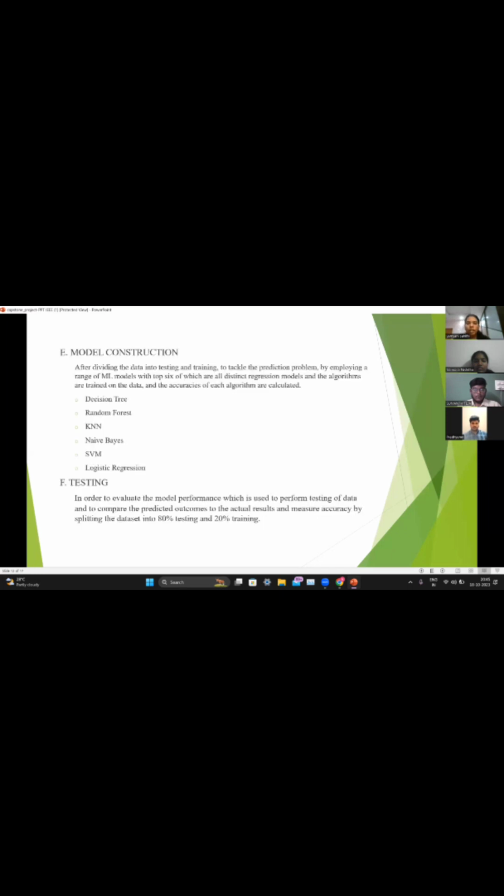Next, model contribution. After we have done the training and testing, we contributed six models and also calculated the accuracy. The models we have contributed are decision tree, random forest, KNN, Naive Bayes, SVM, and logistic regression. After that, we have also done testing. In order to evaluate the model performance, we have done the testing using the user input, with 80% for training and 20% for testing.